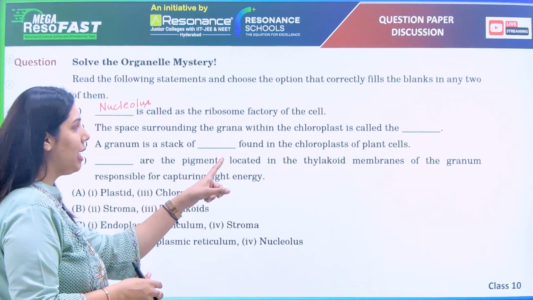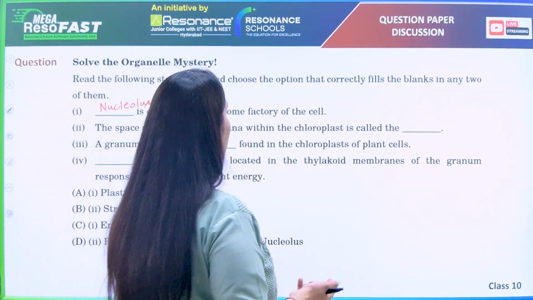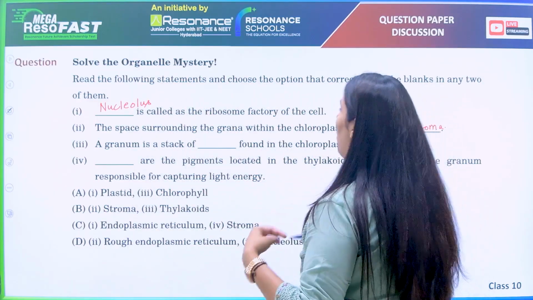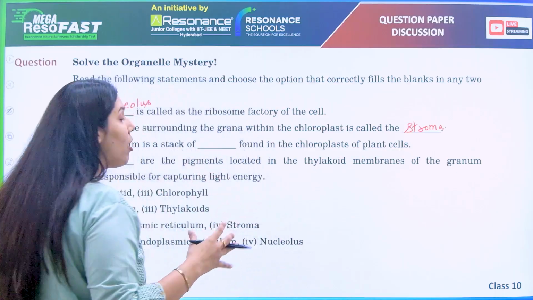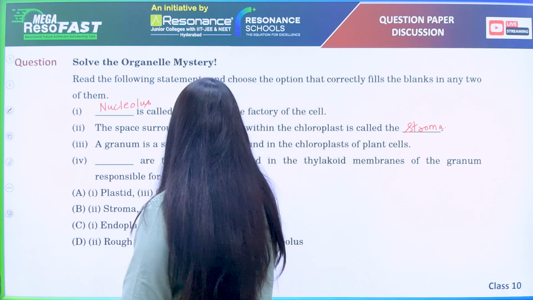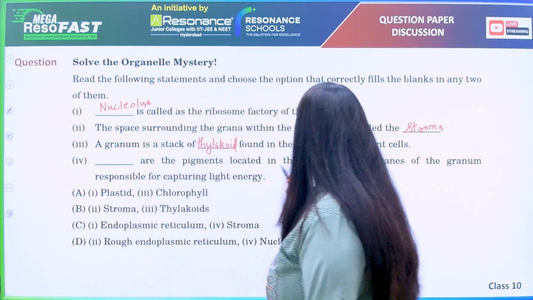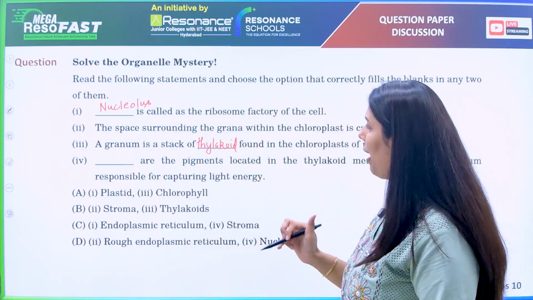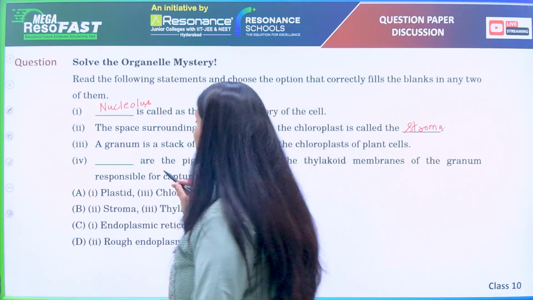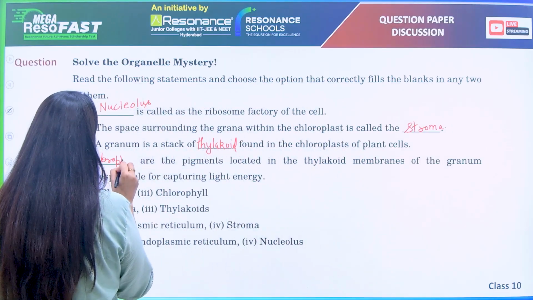The space surrounding the grana. Grana is present in the chloroplast, right? Space surrounding the grana is known as what? It is known as stroma. Okay. A granum is a stack of dash. Granum is a stack of thylakoids. Okay. It is the stack of thylakoids found in chloroplast of the plant cell, right? Dash are the pigments located in the thylakoids. Which are the pigments which are present? Chlorophyll. Chlorophyll is the pigment which is present in chloroplast.